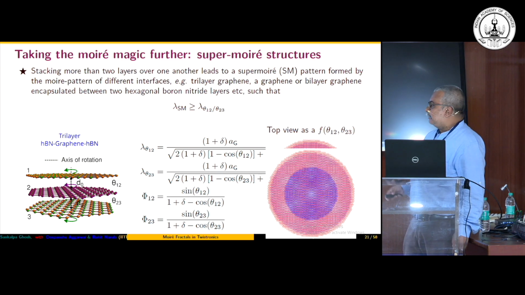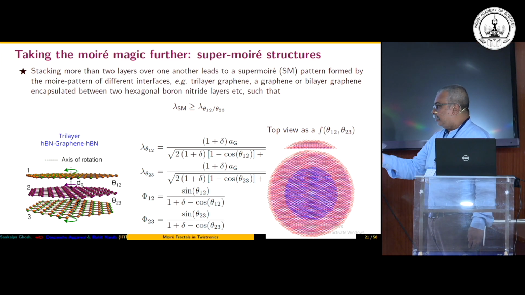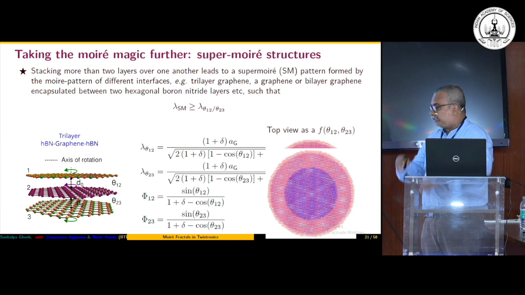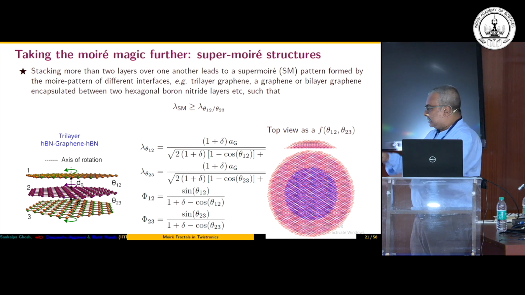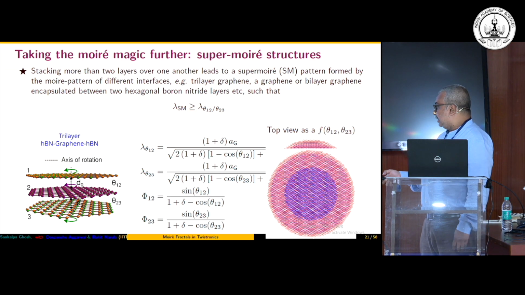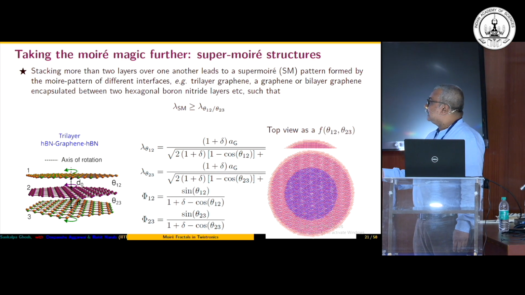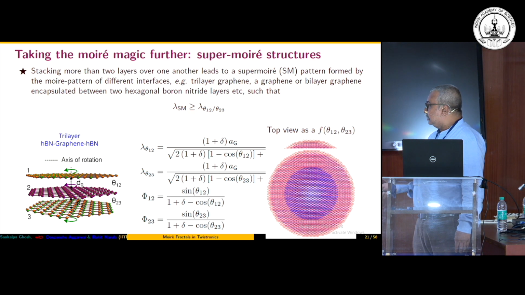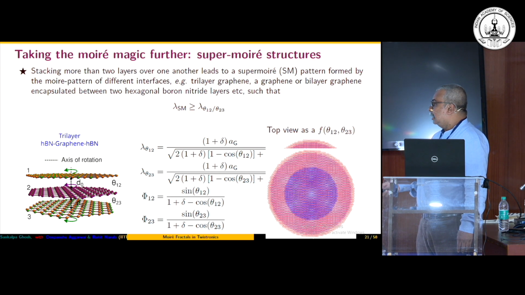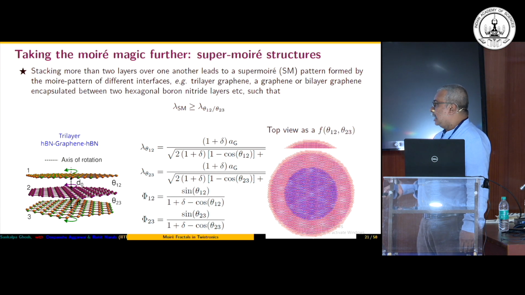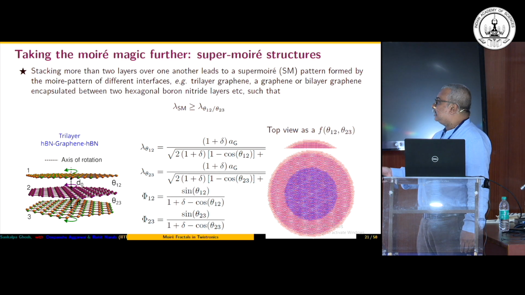So we will now directly come to the super Moiré. So super Moiré, when you add 2 Moirés on top of each other and you have to match them at some commensurate angle, that gives you an even larger corresponding lattice constant. So you now consider something like graphene between 2 hexagonal boron nitride layers: the top one forms 1 Moiré, the bottom one forms another Moiré, and together they form something like the super Moiré, and the corresponding super Moiré periodicity is much larger than the individual Moiré periodicity.